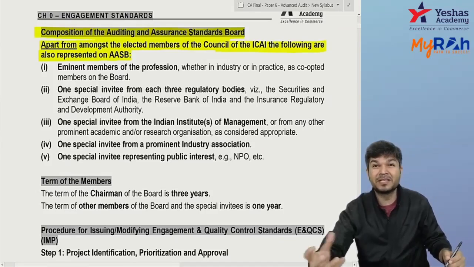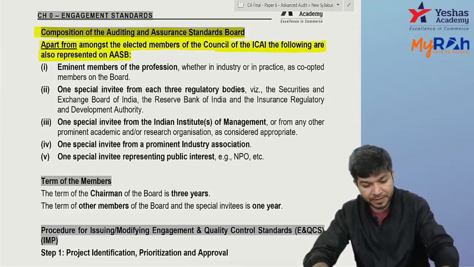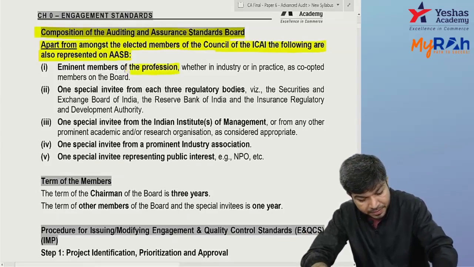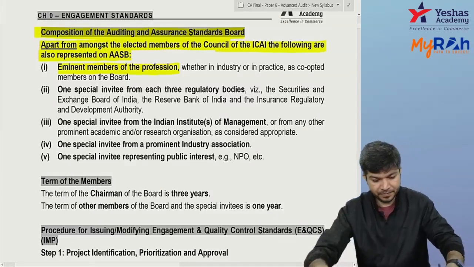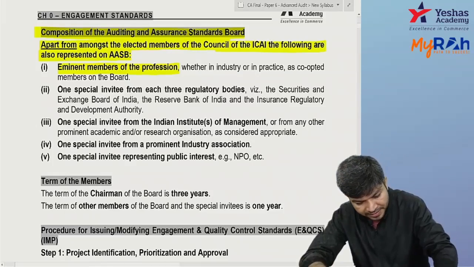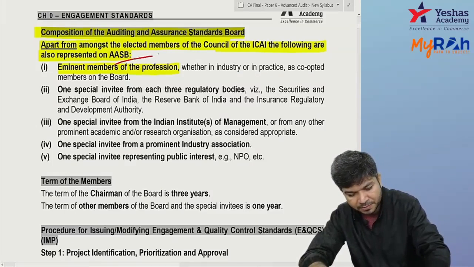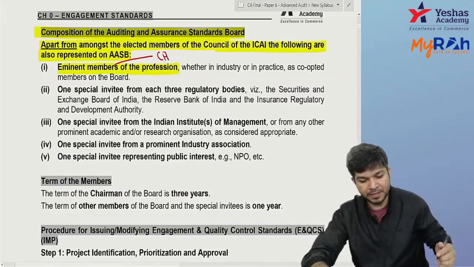AASB will have experts, the eminent members of the profession, the eminent members meaning CAs. So good CAs will be there, some in practice, some in industry. They will have good CAs as a part of AASB.